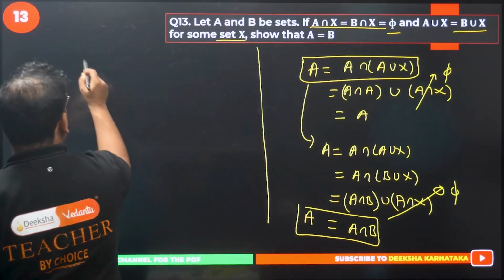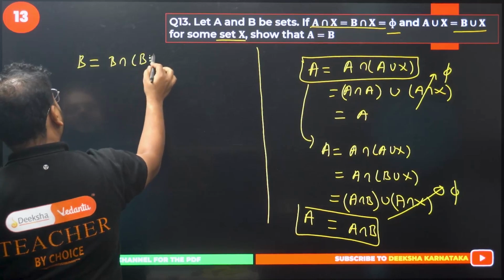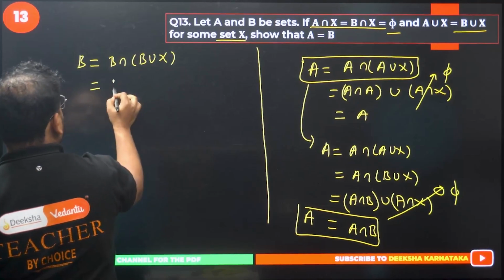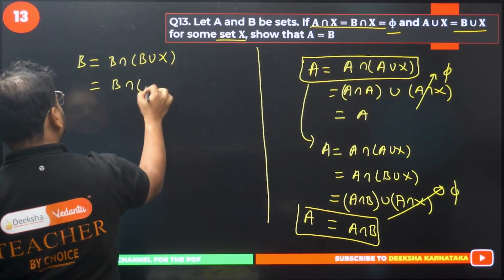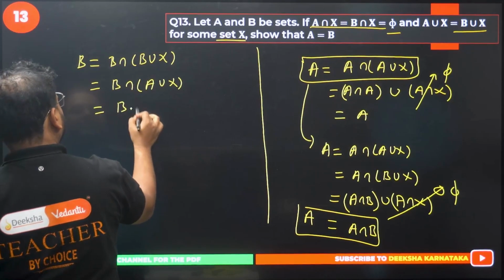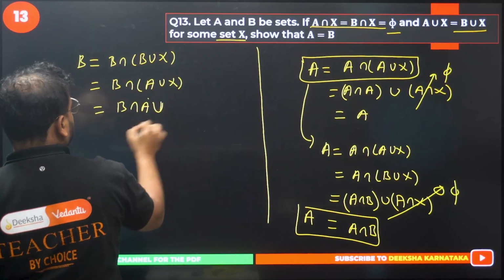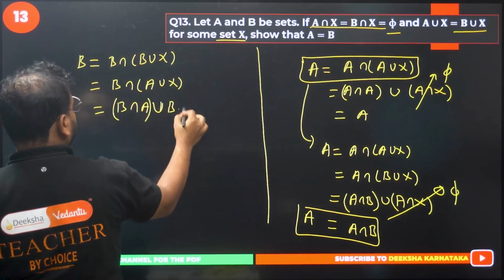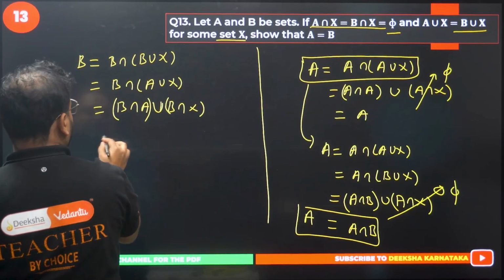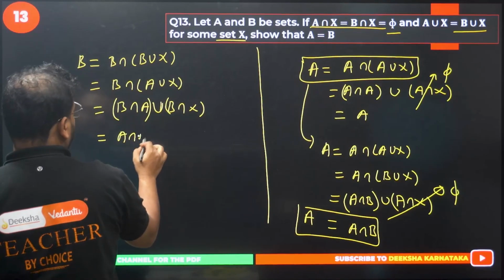Let's look at set B, same property. B intersection with B union X. Right now, B union X has A union X. Apply now the distributive property. B intersection A, and union is there, and B intersection X. What I get? B intersection A, I can write this as A intersection B also.